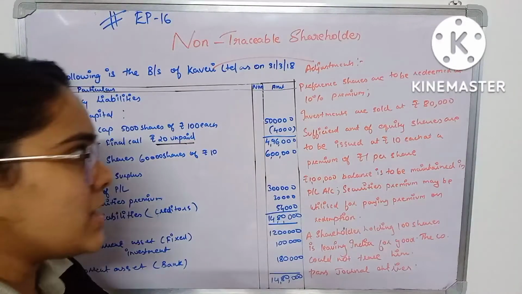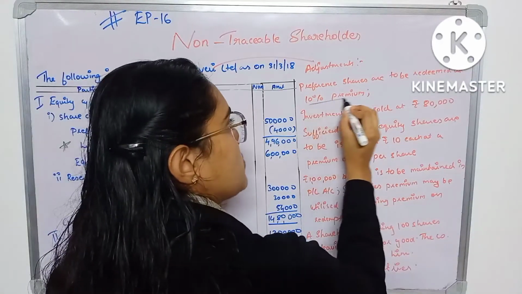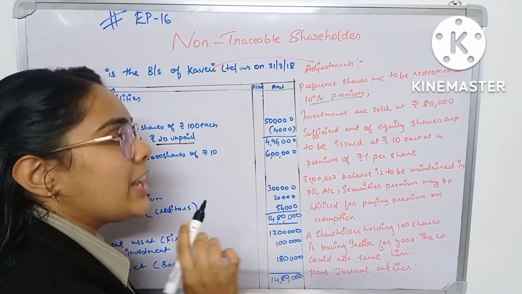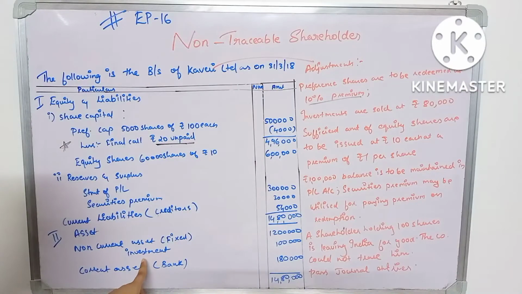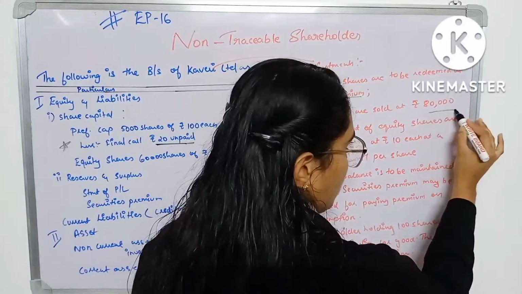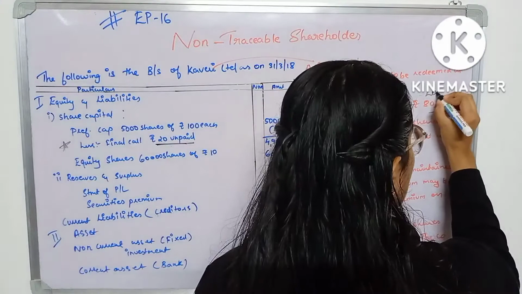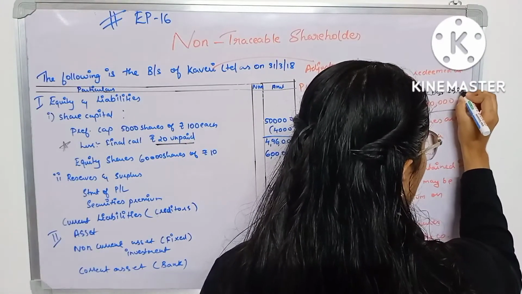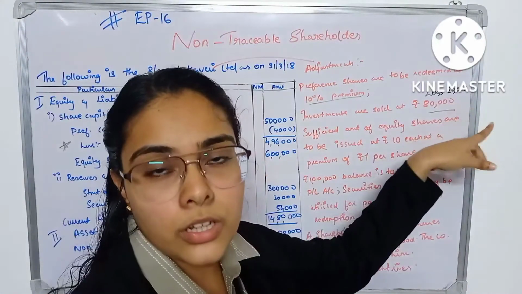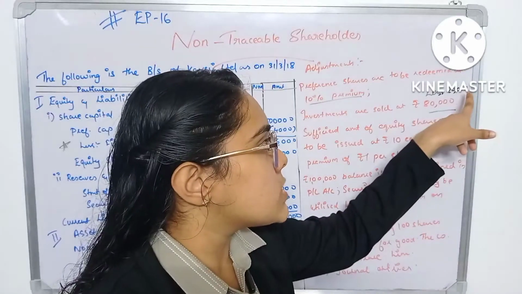Now moving over to the adjustments. Preference shares are to be redeemed at 10% premium. So you are to redeem the preference shares at 10% premium. Then you have investment. Okay, investment, it has a book value of 1 lakh rupees, but now it is sold for 80,000 rupees. So there is a loss of 20,000 rupees. How did you get the 20,000? Book value 1 lakh minus market value or the selling price of the investment, that will give you the loss. Okay, so that is 20,000.